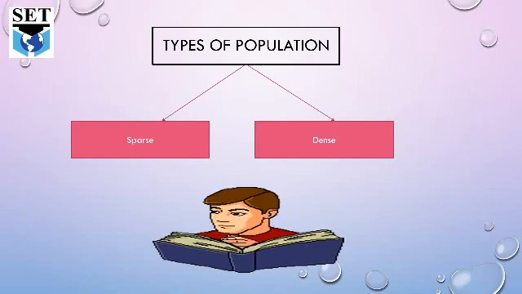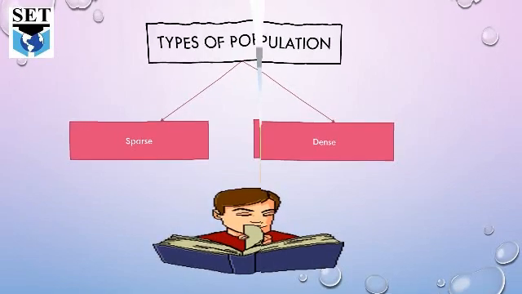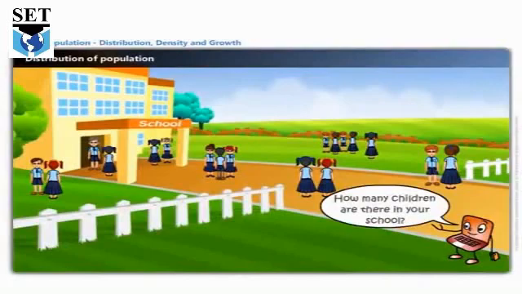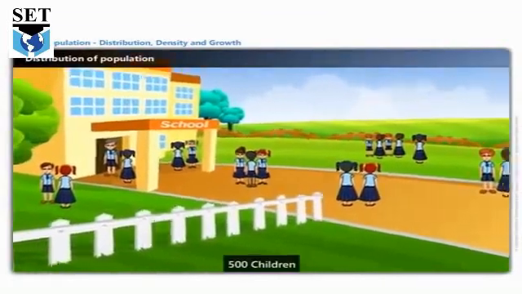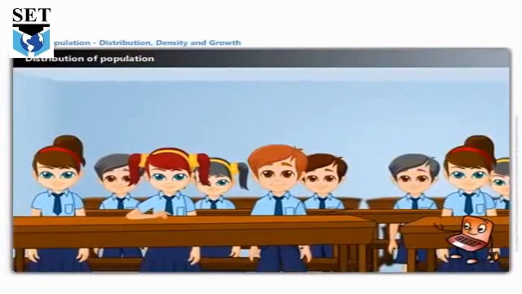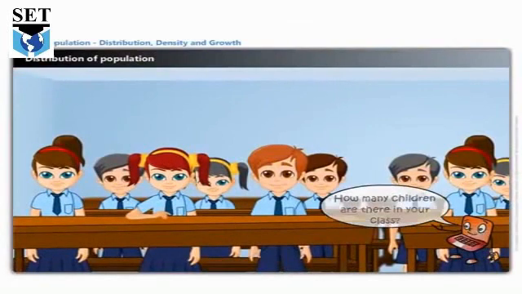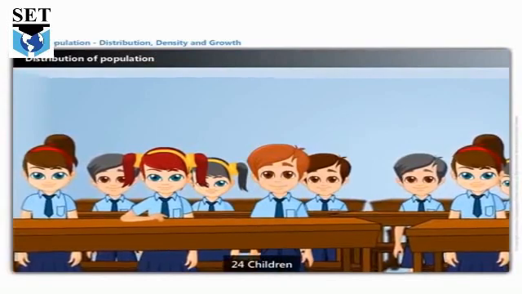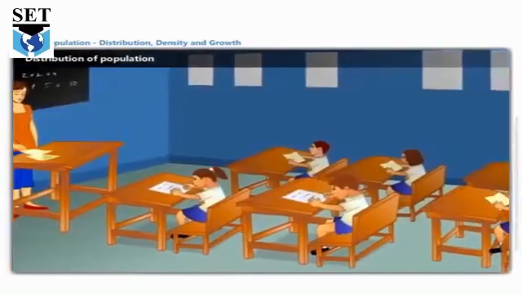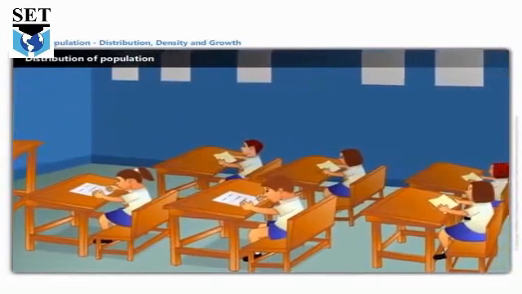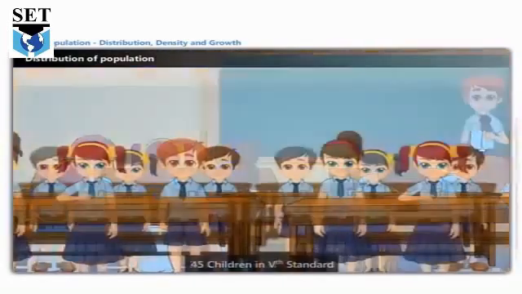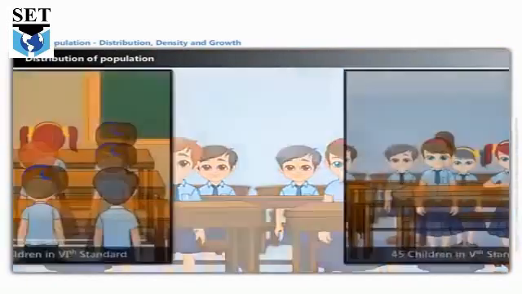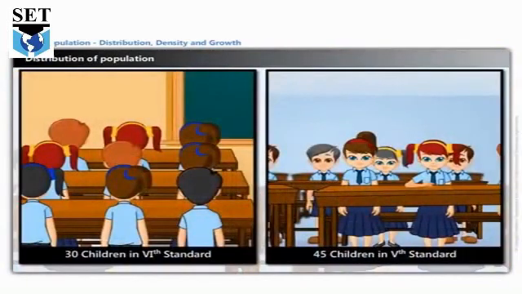Let's start with an activity. Suppose there are 500 children in your school, and how many children are there in your class? There are 24 children in your class. This is grade 6, and 30 children are studying in grade 6 and 45 children are studying in 5th standard.